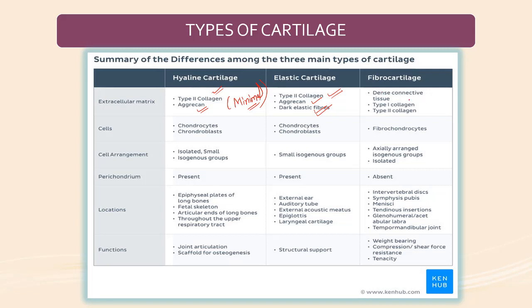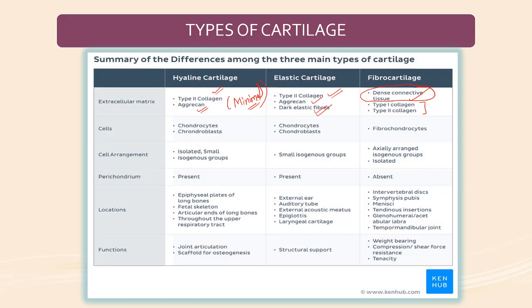Fibrocartilage is dense connective tissue, so it's very important. It is made up of white fibrous connective tissue, along with type 1 and type 2 collagen. So hyaline cartilage and elastic cartilage have type 2 collagen, and fibrocartilage has both type 1 and type 2. The fibrocartilage has dense connective tissue. The elastic cartilage has dense dark elastic fibers.